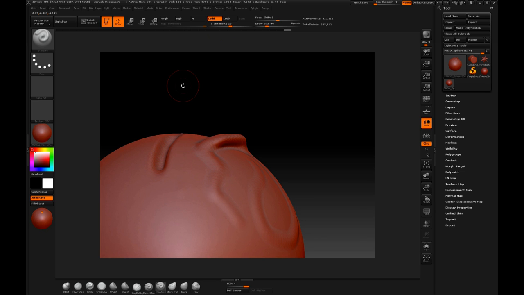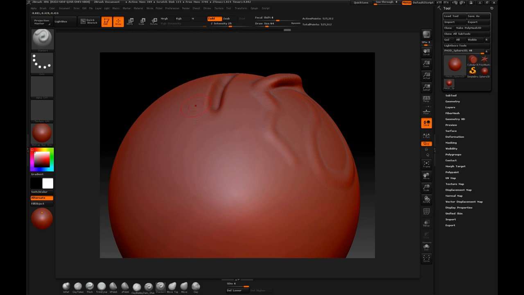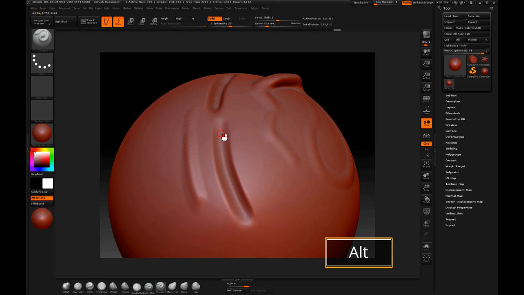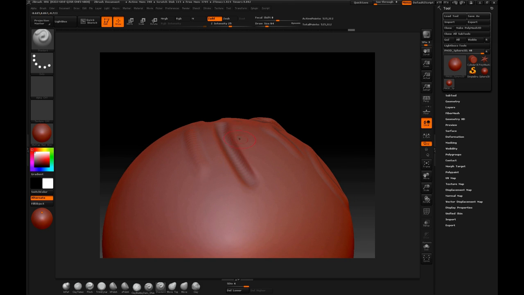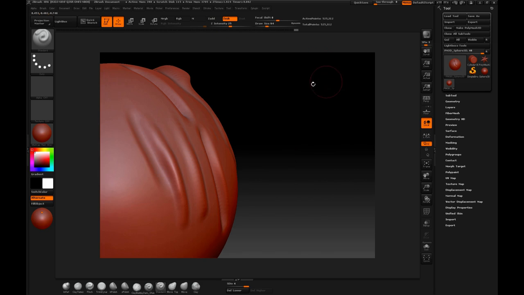Reason why, there is a key shortcut for making the process fluent. In order to use it, you simply have to enable one of these options. In this case, Z-add, and by holding Alt, we carry out the opposite effect. In this case, we are removing geometry from the mesh. It works the same when we enable Z-sub. In this case, we're removing geometry, and if we press Alt, we start adding geometry, as you can see.